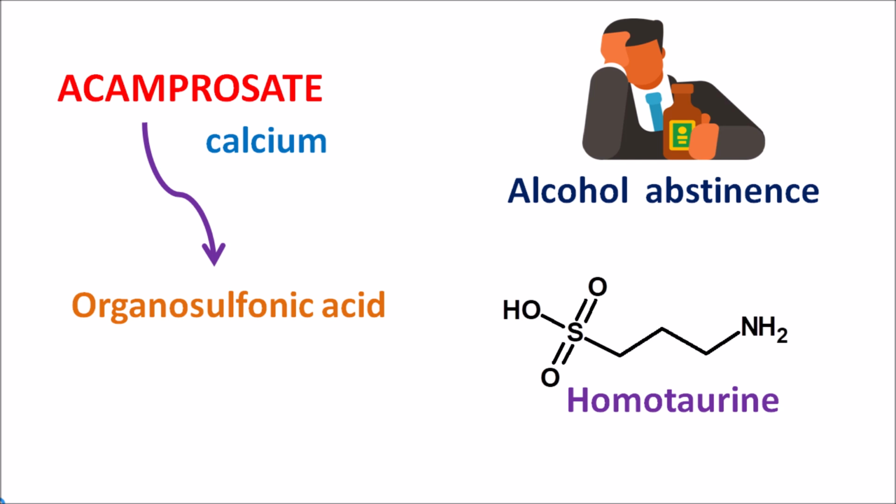In this homotaurin, we can observe this is the alpha carbon, this is beta, and this is gamma. Since Acamprosate is a derivative of homotaurin, it is also structurally related to one of the neurotransmitters, GABA, which is the gamma aminobutyric acid. Instead of carboxylic acid, now this drug has the sulfonic acid, and at the gamma portion it has the amine group, which is modified to produce Acamprosate. So Acamprosate is a structural analog of GABA.